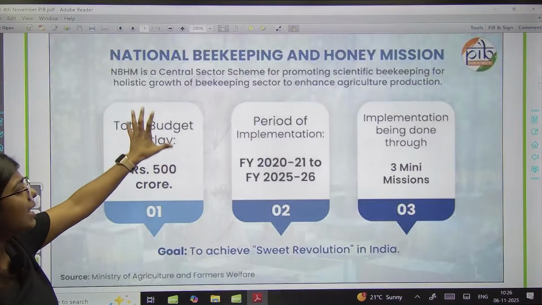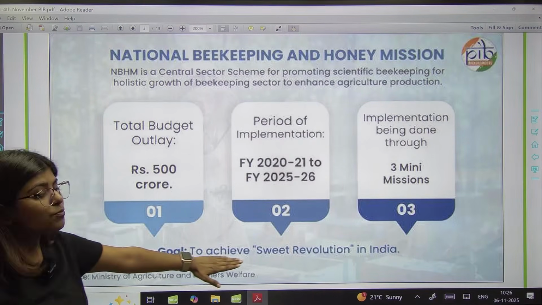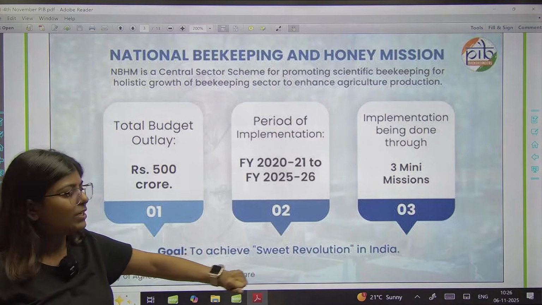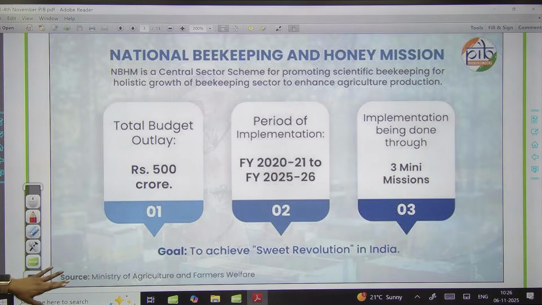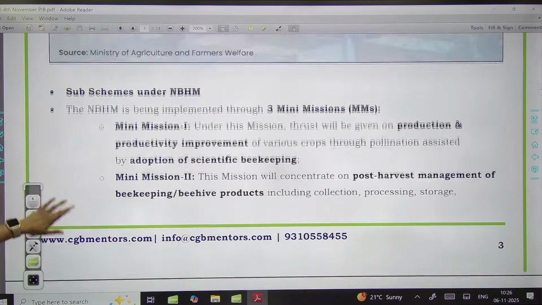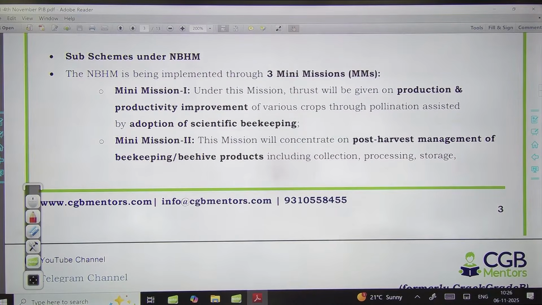Okay, so again, they are talking about the same. The idea of launching this mission is to achieve this sweet revolution. Okay, so sweet revolution is related to what? The honey mission. Now under this mission, there are 3 mini missions on which this comprehensive scheme is sustained. Under this mission, the thrust will be given to the production and productivity and improvement of various crops through pollination.